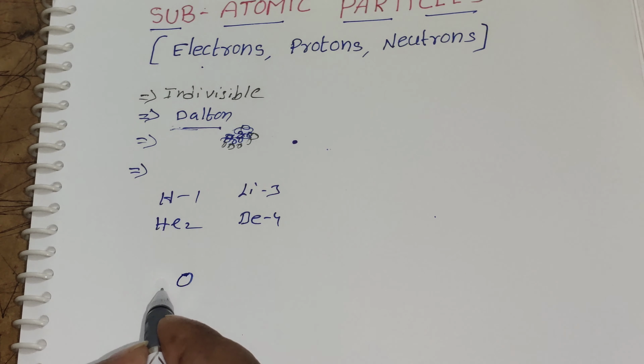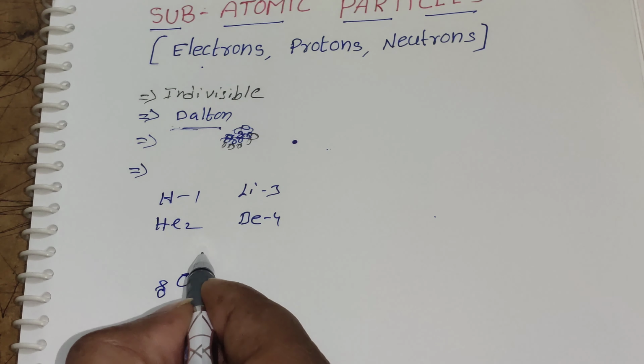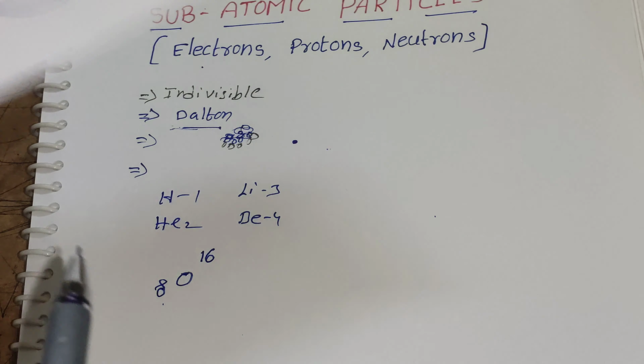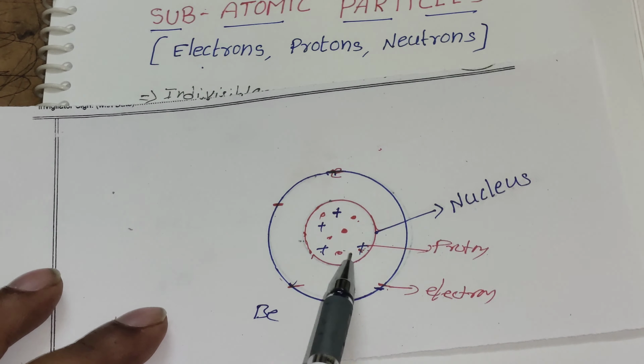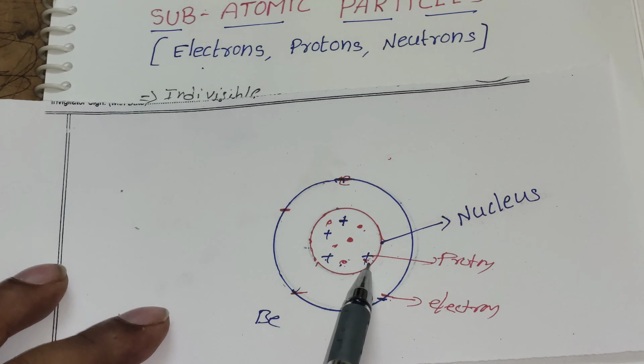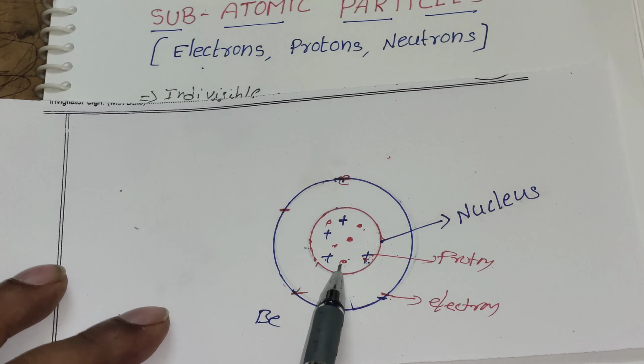And here in the oxygen, 8 indicates the atomic number and 16 indicates the mass number. Why am I giving the mass number? Neutrons have 1 unit mass, and protons also have 1 unit mass.